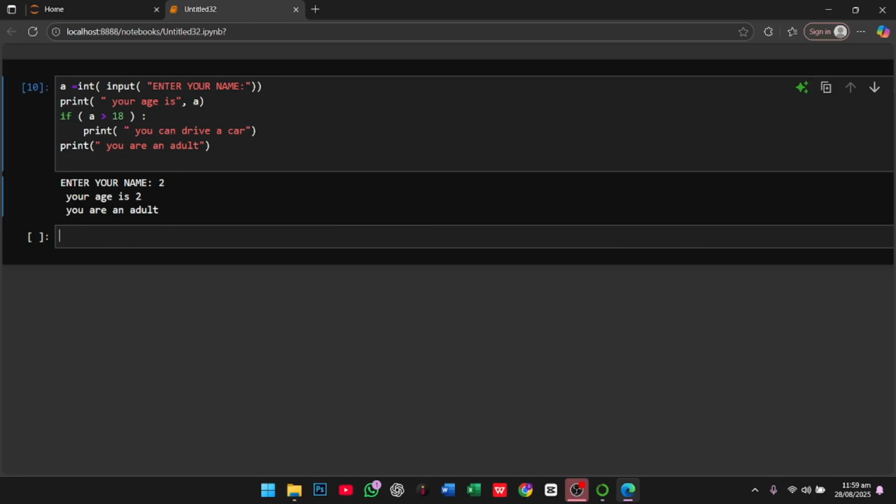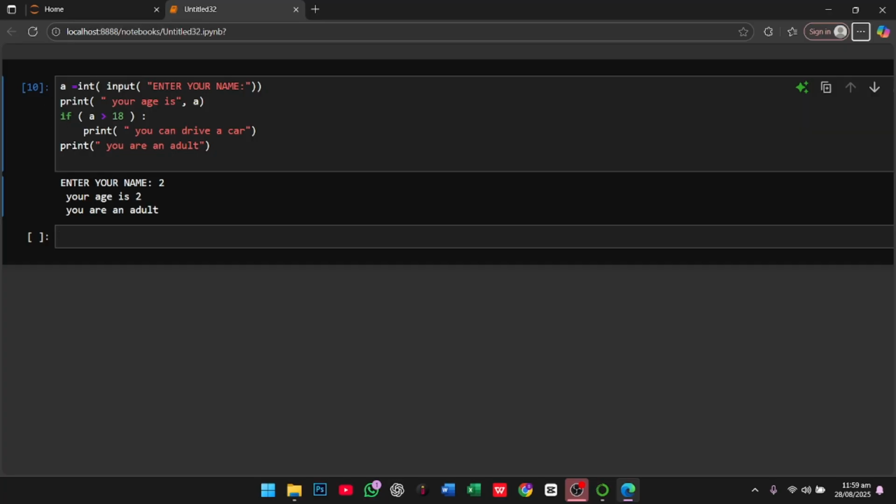That's wrong. It's because you eliminated this line from the if block. The if block prints "you can drive" only when it works, but there is no condition on "you are an adult" to print it only if your age is greater than or equal to 18, because I eliminated it from my if block.